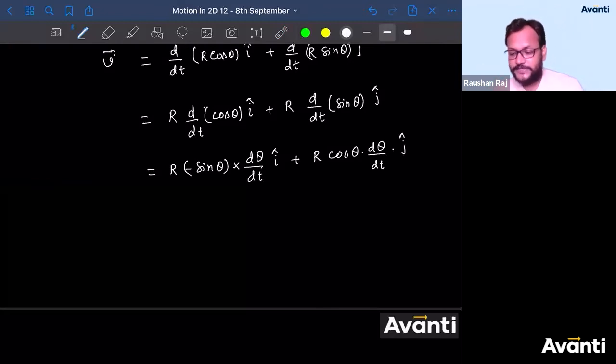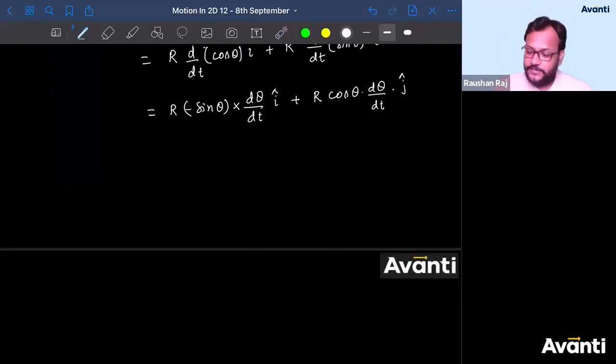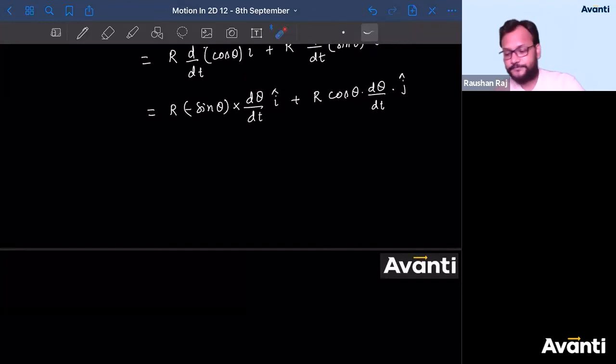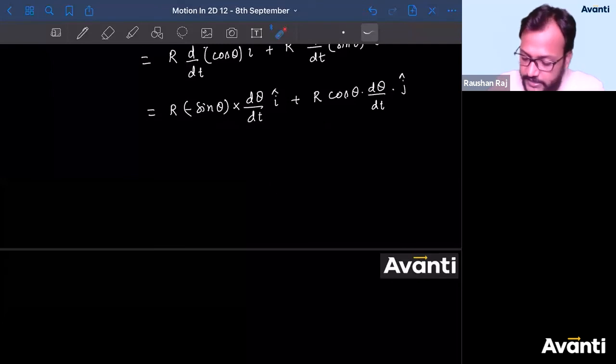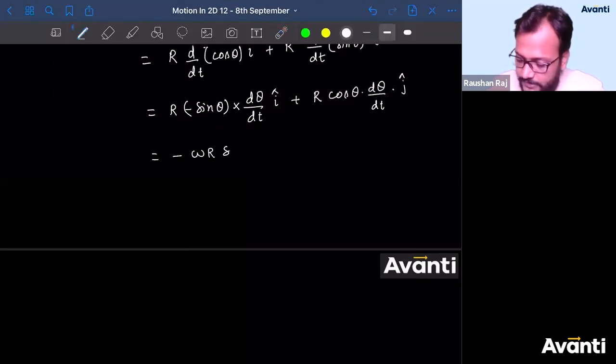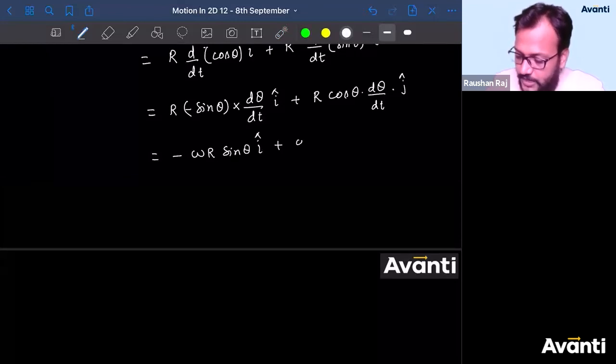All right, guys. Now simplify this. Tell me guys, what is the value of d theta by dt? It is omega. Rate of change of angular position, it is nothing but omega. So I can write this as minus omega r sine theta I cap plus omega r cos theta j cap.